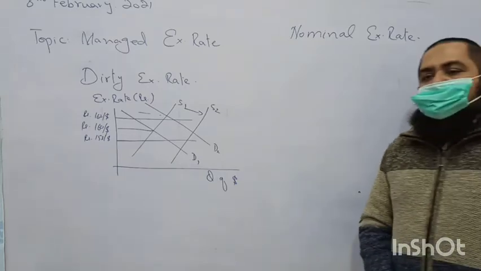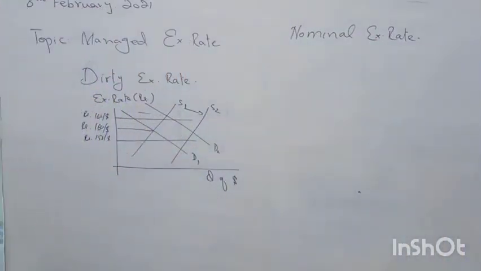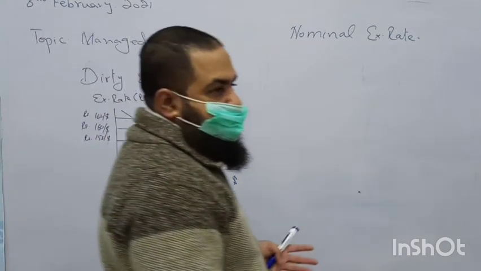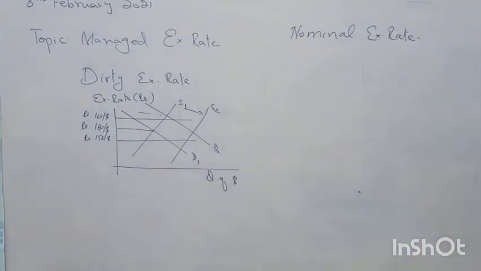So when I talk about nominal exchange rate, it means the exchange rate value measured at current year price level. These are the terms which come up in your data response questions or in the MCQs.